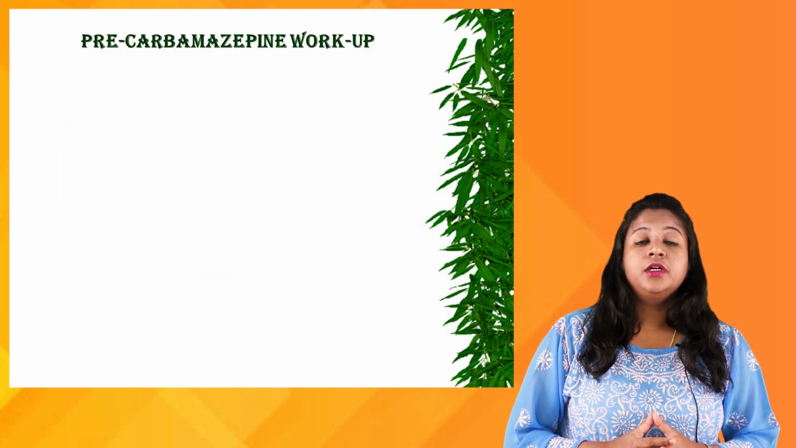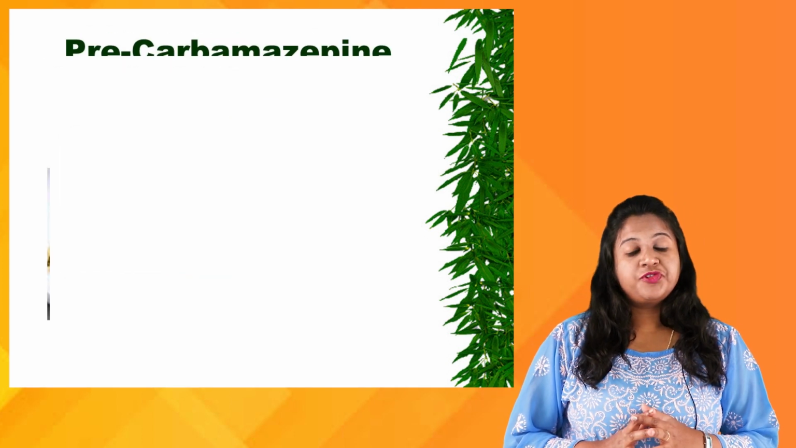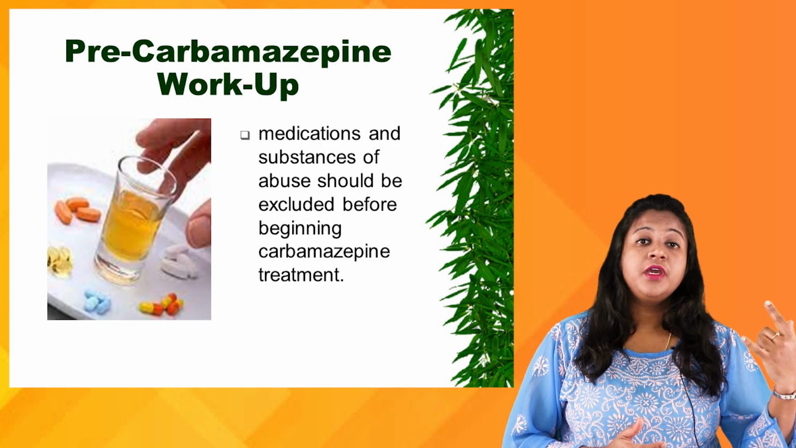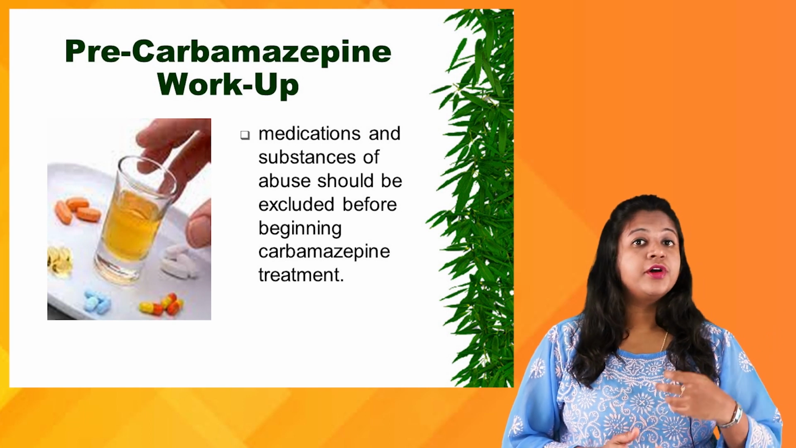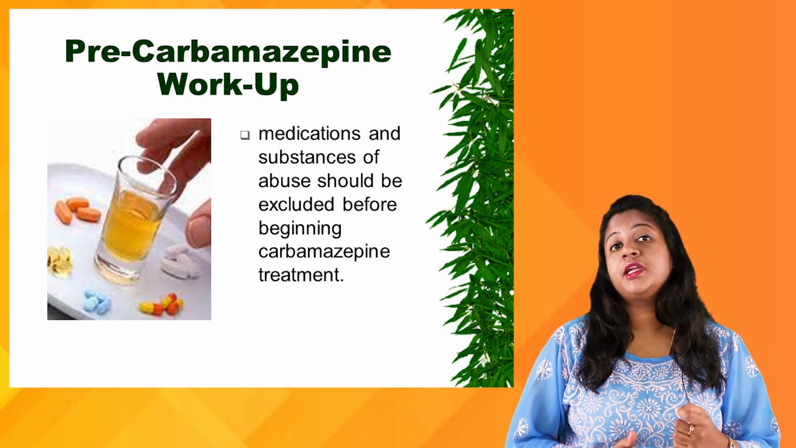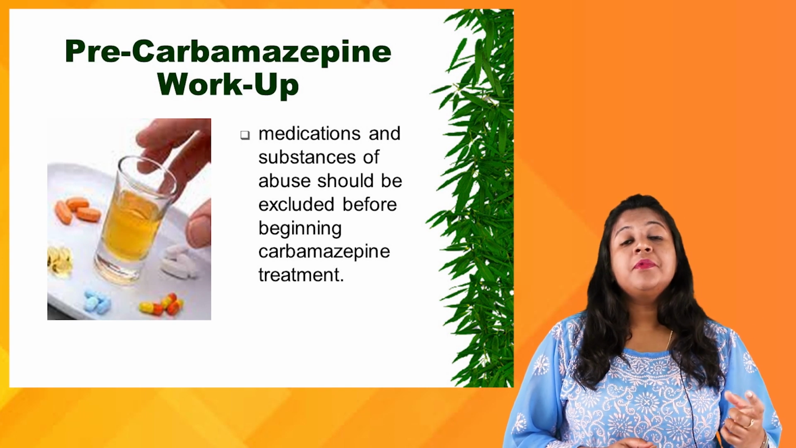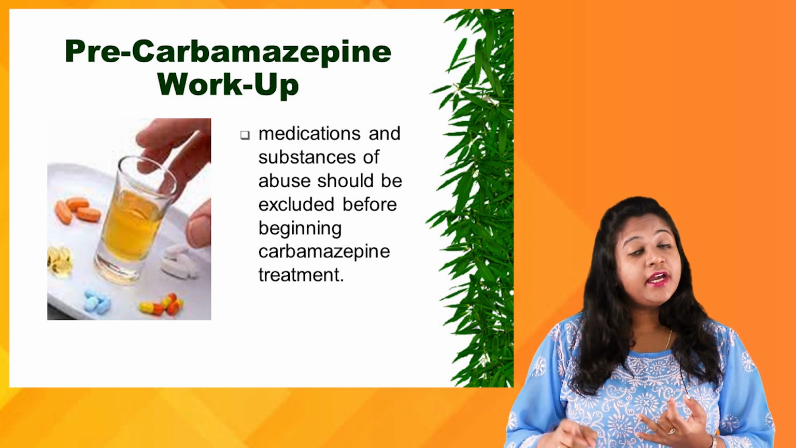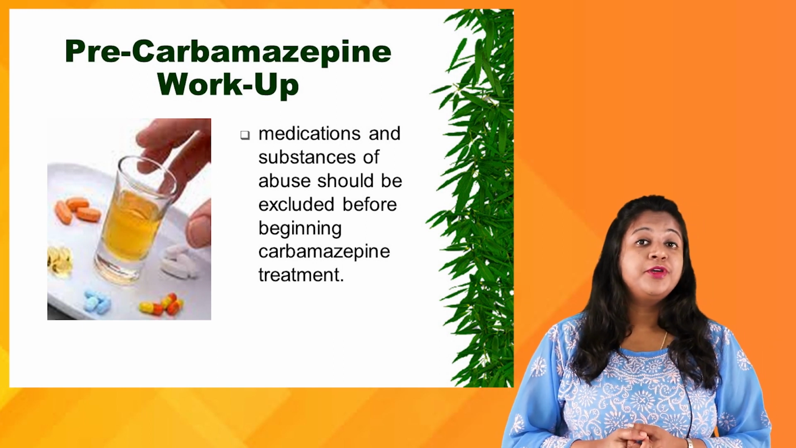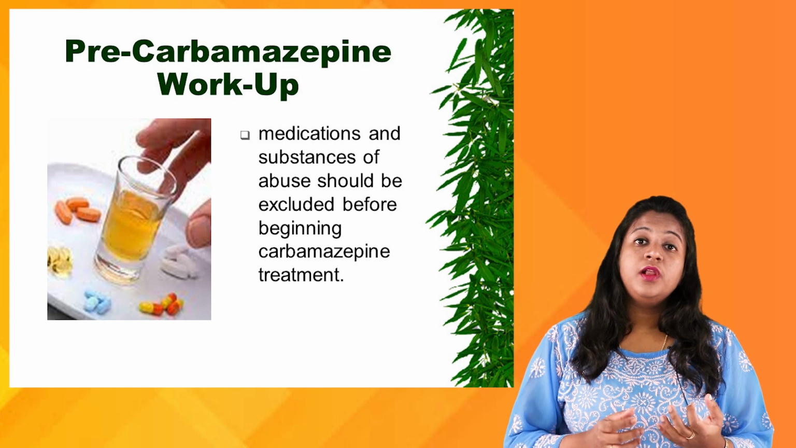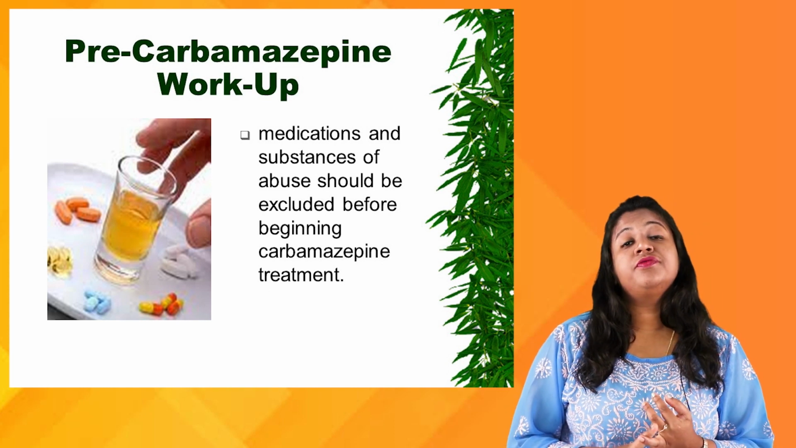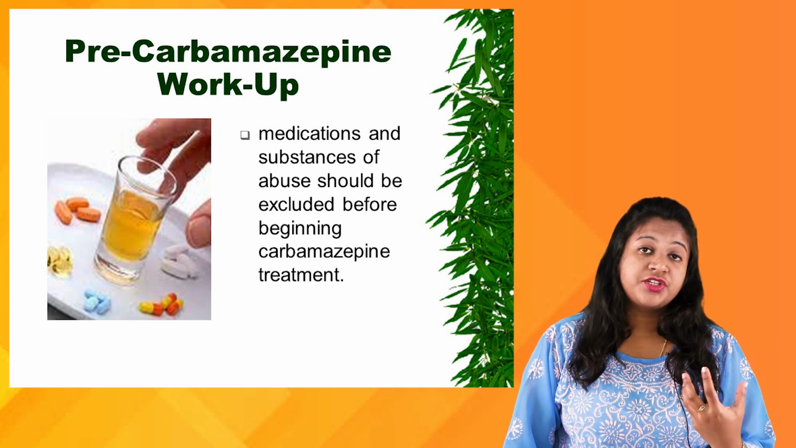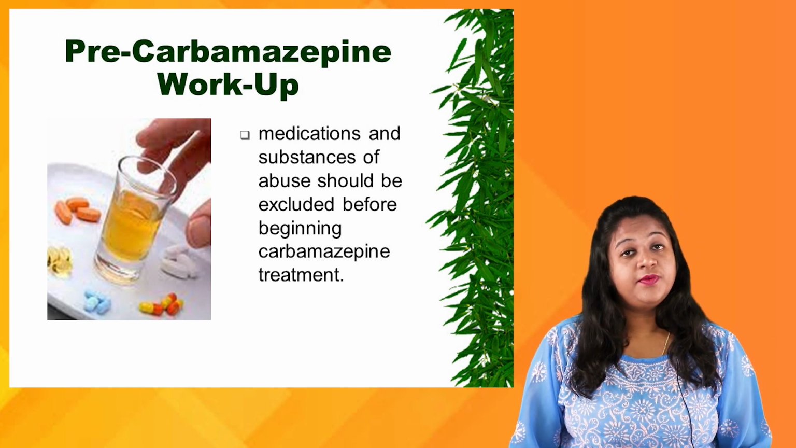Moving on to the pre-carbamazepine workup. Before we even start the administration of carbamazepine, we have to keep in mind certain important points and also educate the client and the family that these things should be avoided. Number one, certain medications and substance use. Any kind of substance, it can be a substance of abuse, various drugs. All these should be avoided before we administer carbamazepine, because it can interact with these drugs and cause adverse effects.